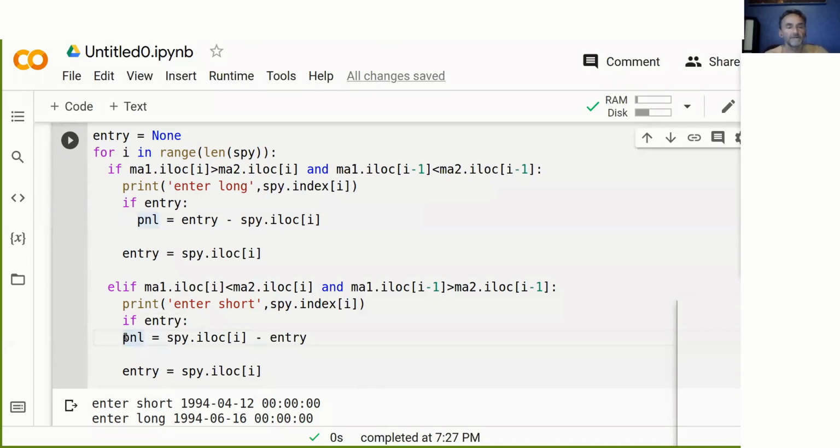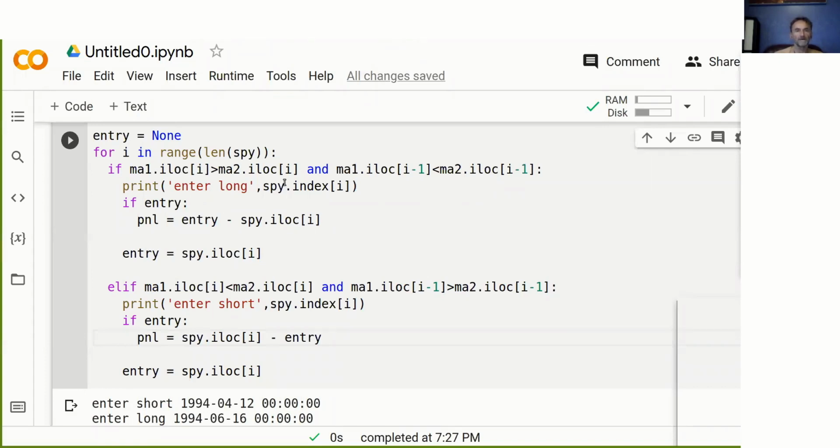Now, in Python, the value of None for a variable is just as good as False. It takes the same place as False. So if we say if entry, it basically means if entry equals something. And if it's None, then we skip this. So if entry is basically good enough. And then, once we go through, this is still None for the first trade that we put on, we pass this line and then we go to the next line here.